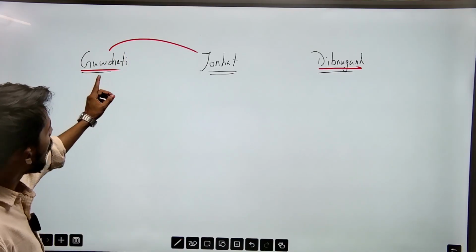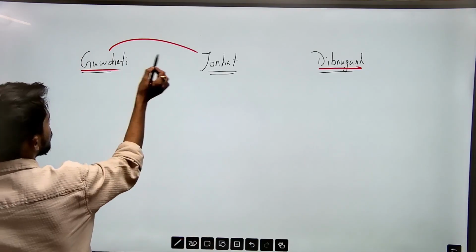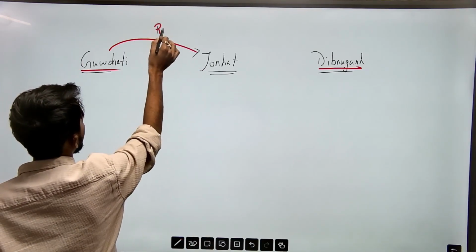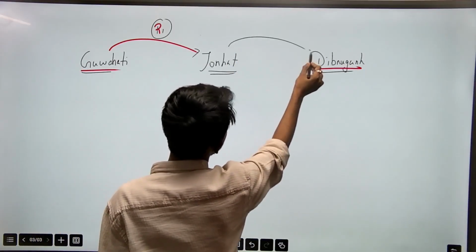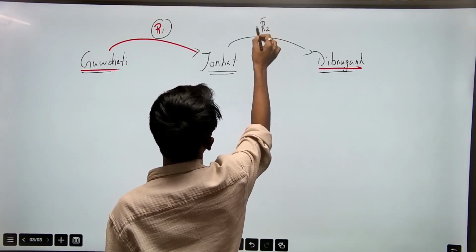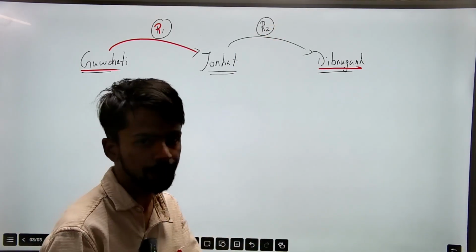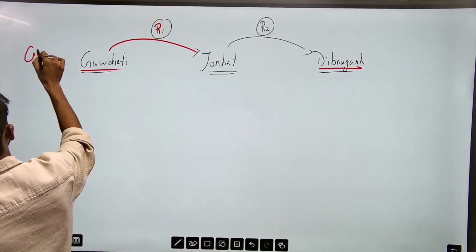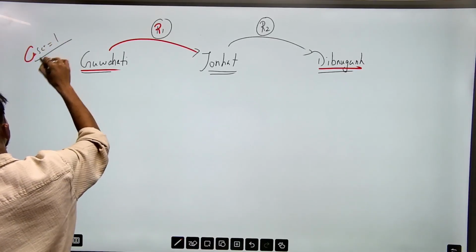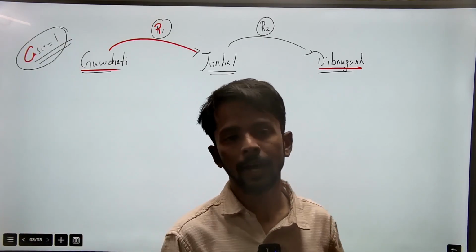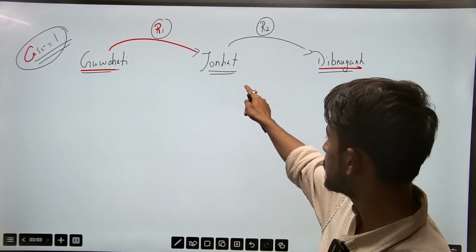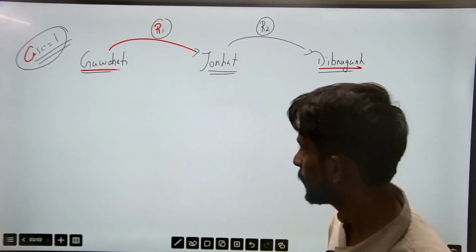The road I am covering from Guwahati to Jorhat, let us take it as R1, road 1. Again, from Jorhat to Dibrugarh, I am taking the road as R2. This is the first case, case number 1: when you are taking the journey from Guwahati to Dibrugarh, you are ultimately crossing a separate destination, Jorhat.